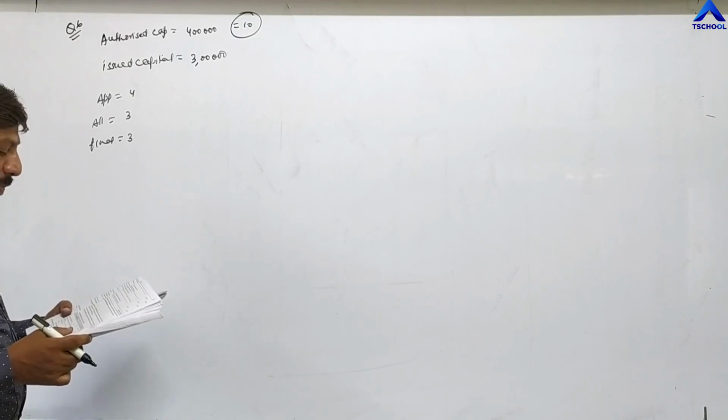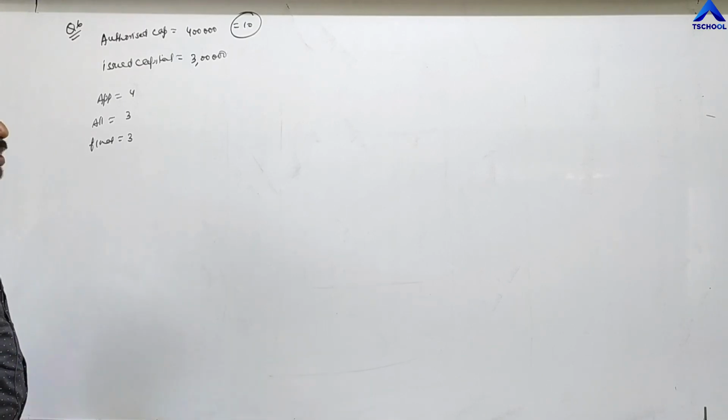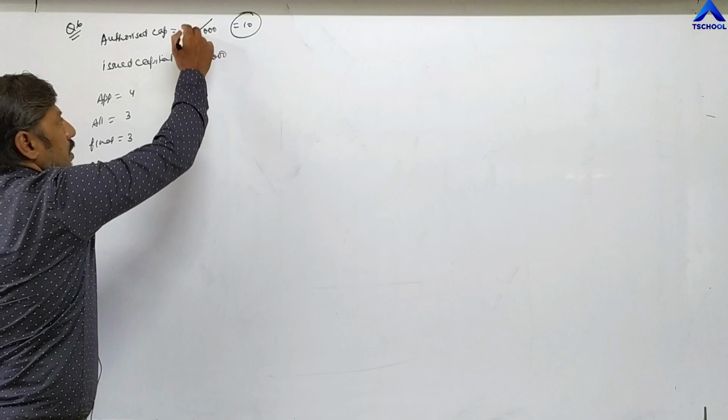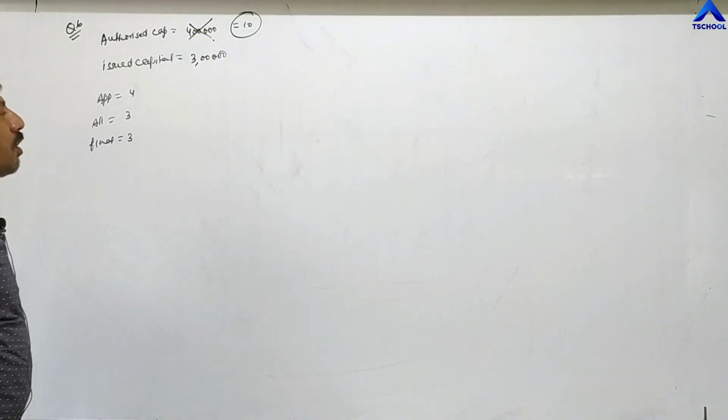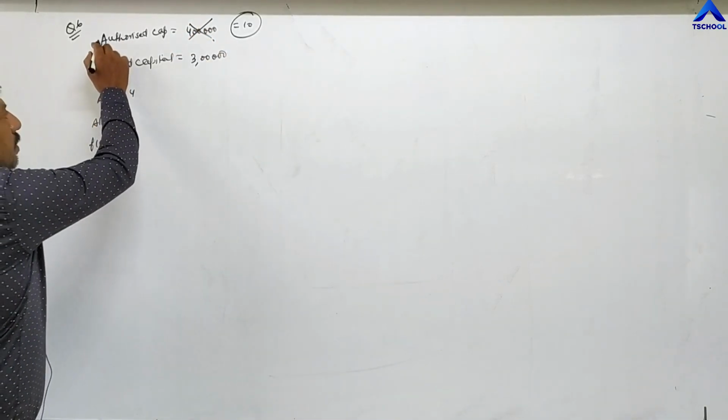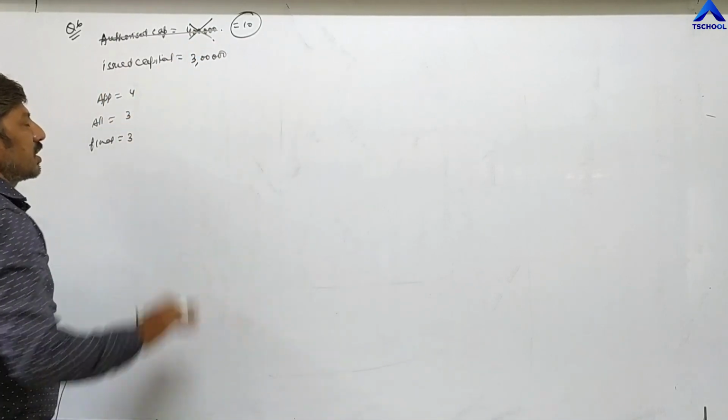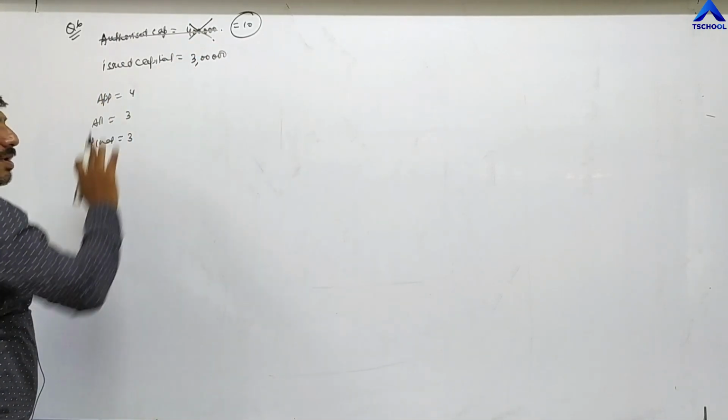Company has received applications for 3,60,000 shares. Now we are not to deal with authorized capital, so leave it. How many shares are issued by the company? 3 lakh.